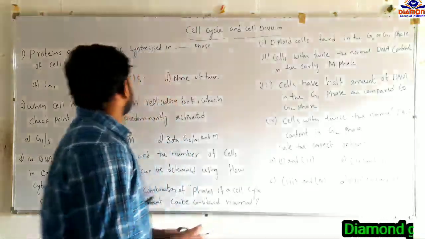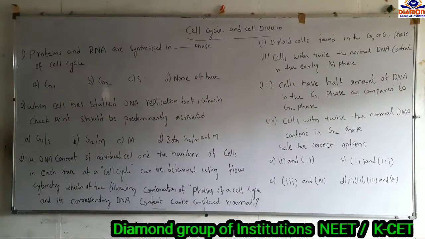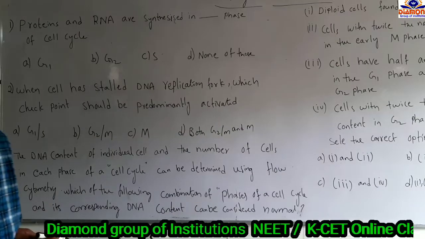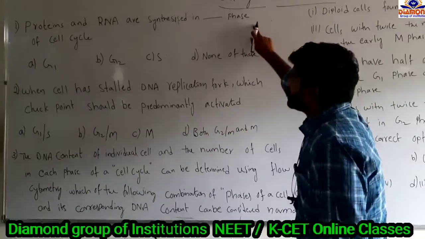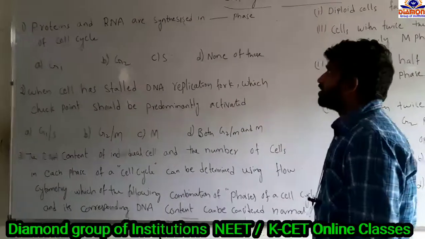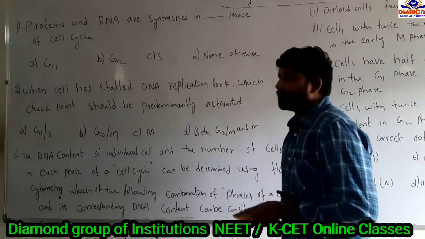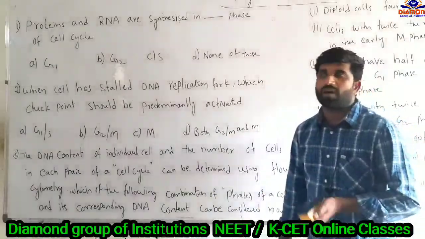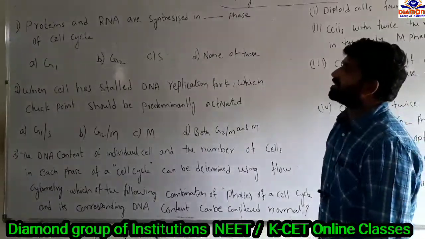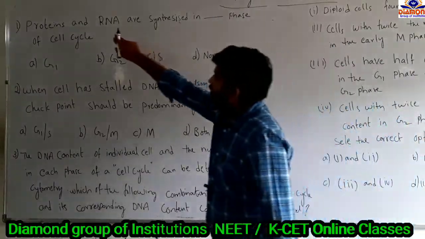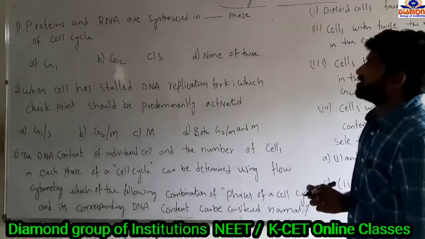Today's topic is cell cycle and cell division. The first question is: proteins and RNA are synthesized in dash phase of cell cycle. We know that the sequence of duplication of the genome and the formation of the daughter cell from the parental cell is called the cell cycle and cell division. Here, proteins and RNA are synthesized in dash phase of the cell cycle.